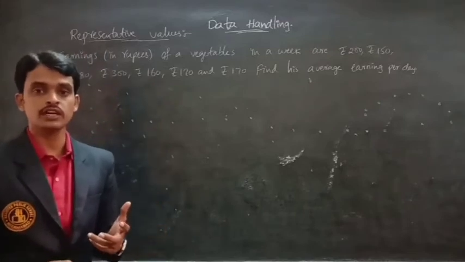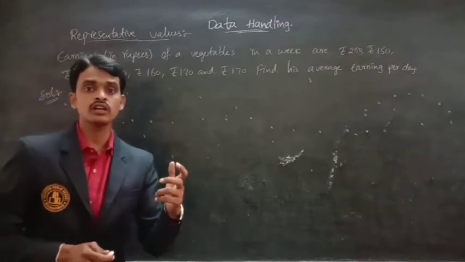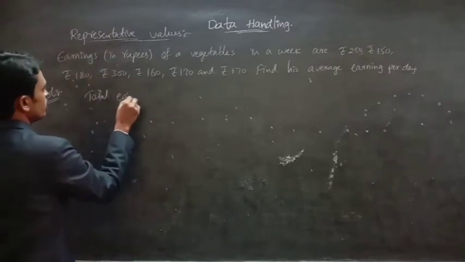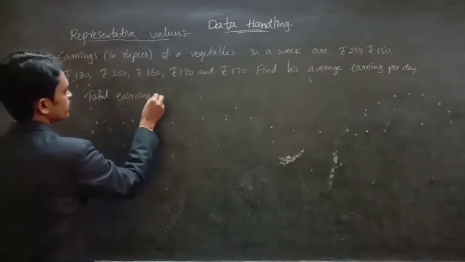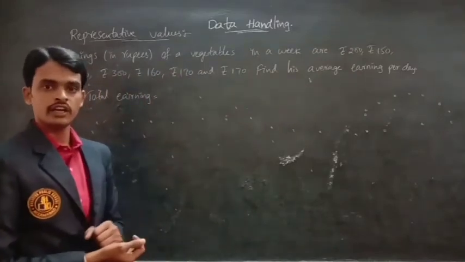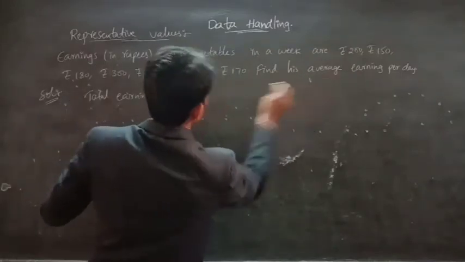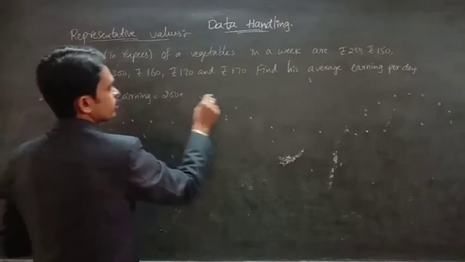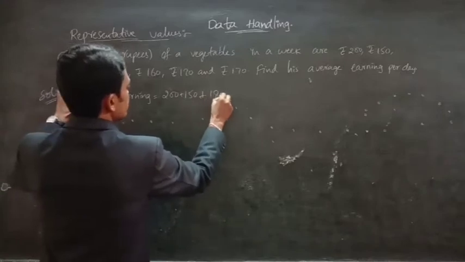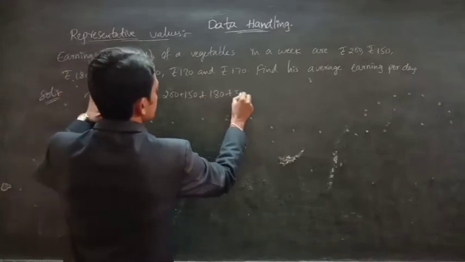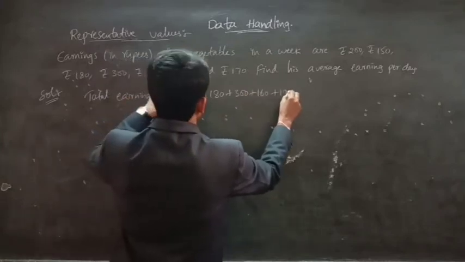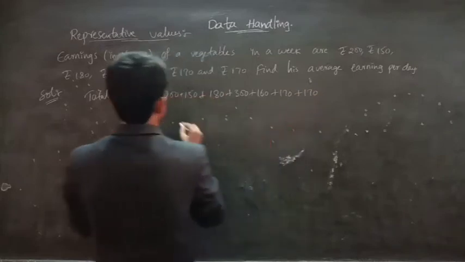Sum means we have to find the total earning, so we add these daily earnings: 200 plus 150 plus 180 plus 300 plus 160 plus 170 plus 170.